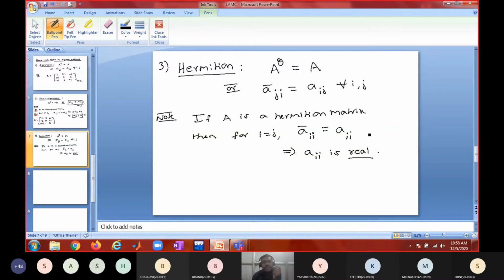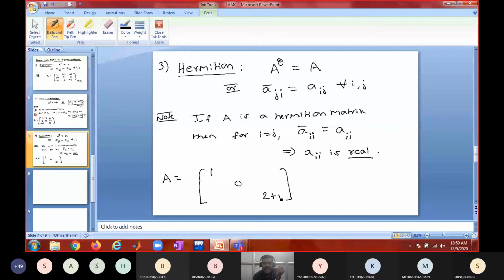So if you see any principal diagonal element as complex, in the form A plus iB, can it be a Hermitian matrix? No. So how should I construct a Hermitian matrix now? I should first fill all the principal diagonal elements with real numbers, like 1, 0, 2.